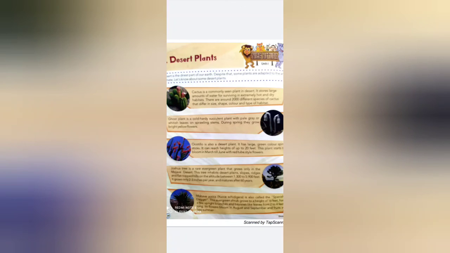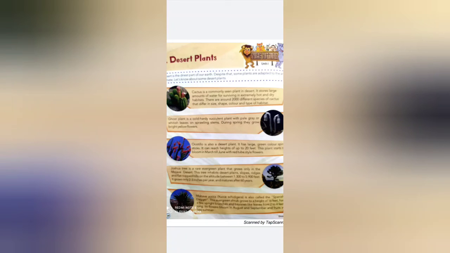It has large green spiny sticks and reaches up to 20 feet. It blooms from March till June, with red tube-style flowers.